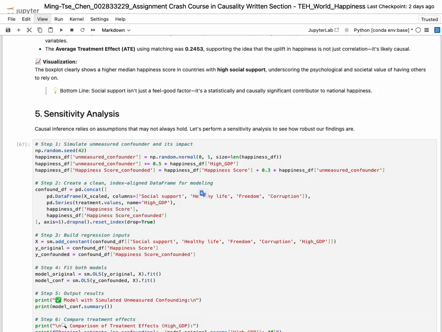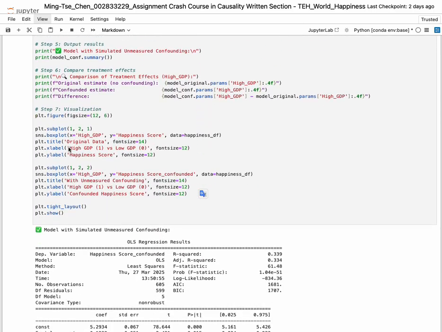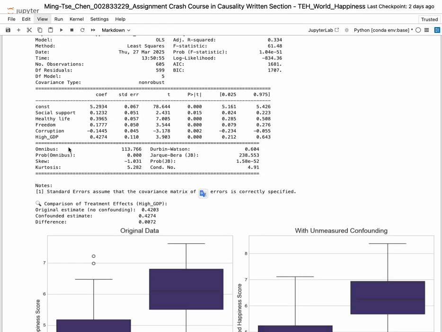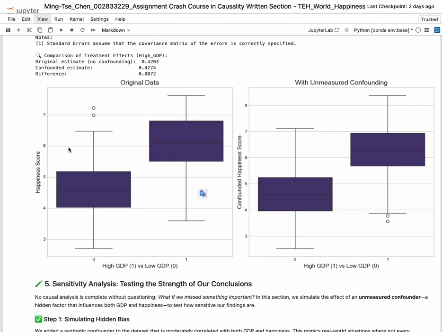I rerun the regression and show how the estimate of GDP's effect changes. The side-by-side box plot, one for original data and one for confounded data, visually highlights how hidden variables can distort causal conclusions.